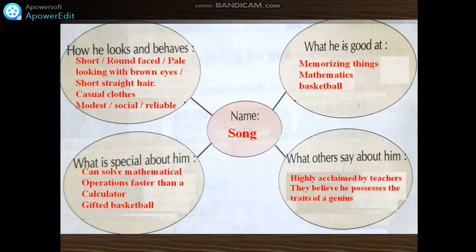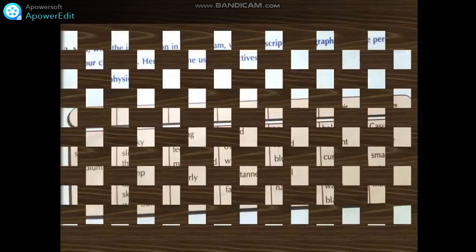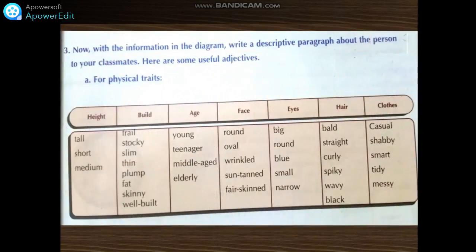Highly acclaimed by teachers. They believe he possesses the traits of a genius. Very good. Excellent job. Now let's move on. Again, so these are the adjectives we use to describe people. Now, with the information in the diagram, write a descriptive paragraph about the person to your classmate. Here are some useful adjectives.